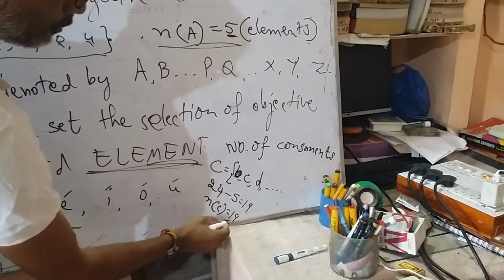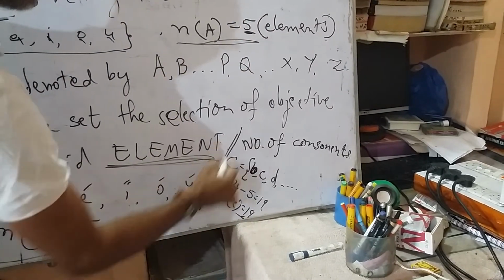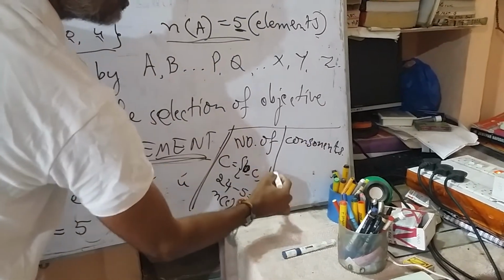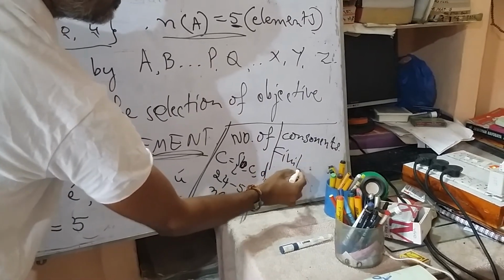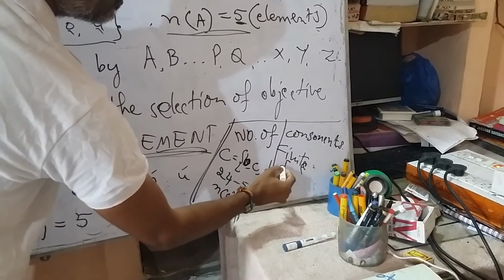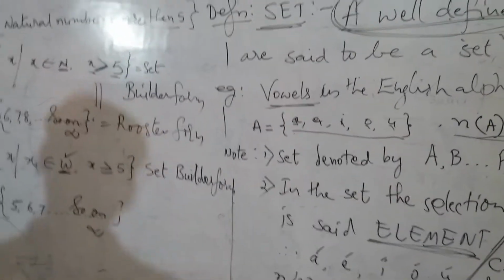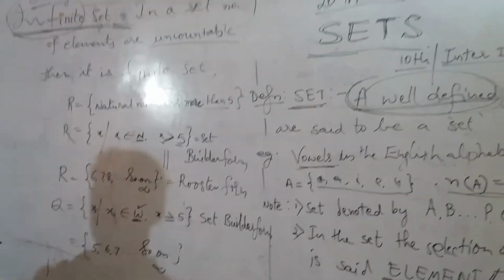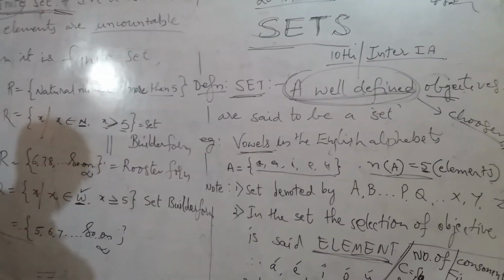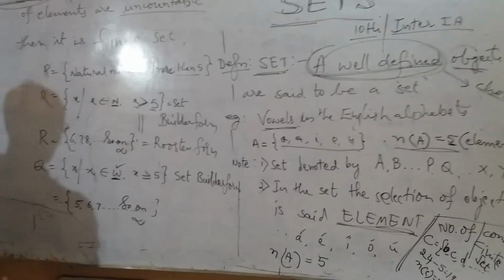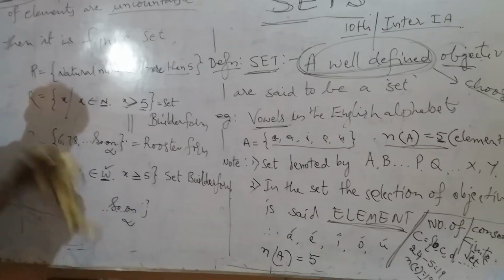So 19 is also countable, so it is said to be a finite set. This is also a finite set. So there is not only this, but also the finite set and the infinite set. They will ask questions like this. So finite set and infinite set. Okay. Next.